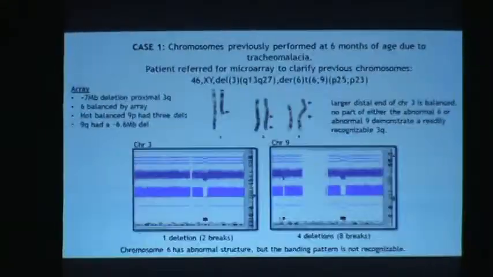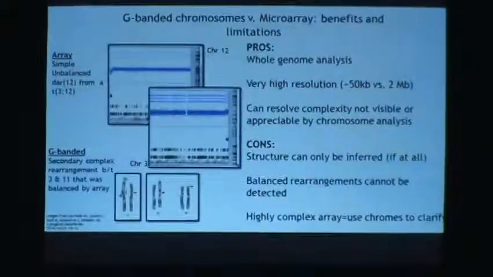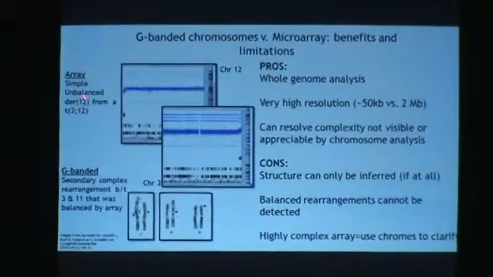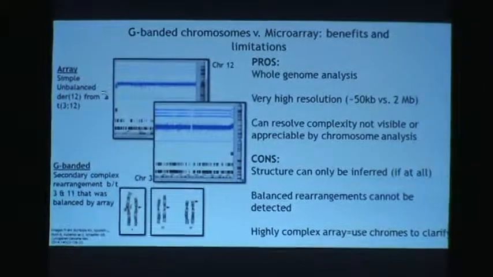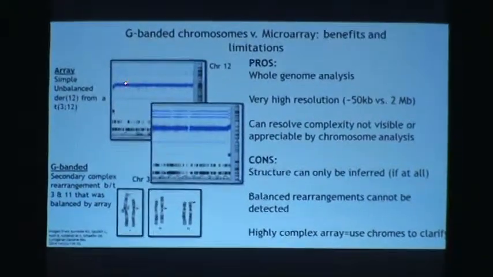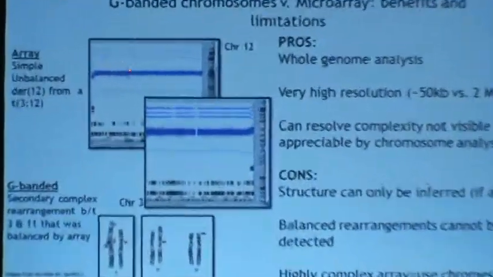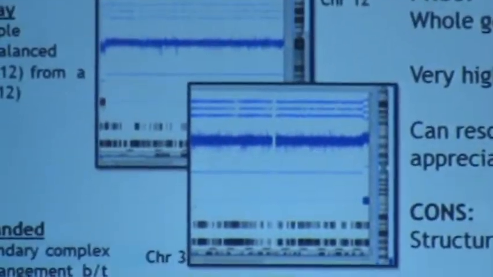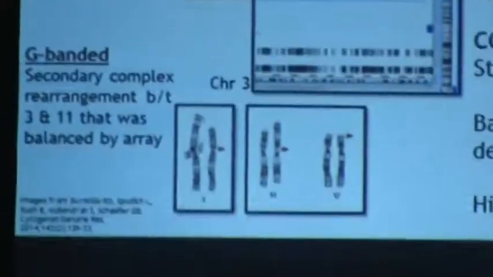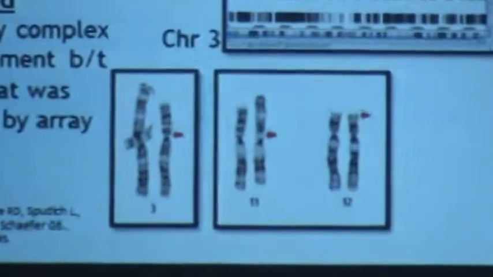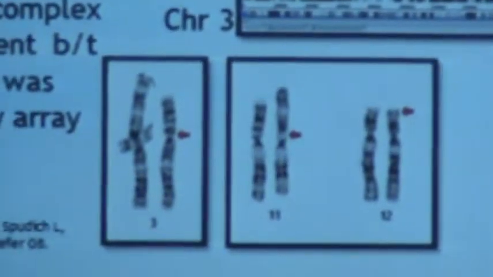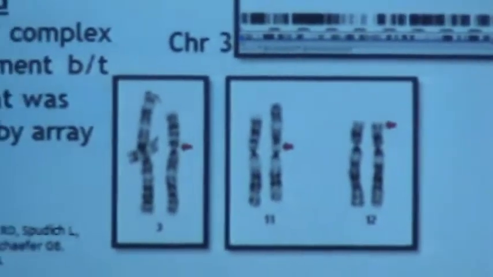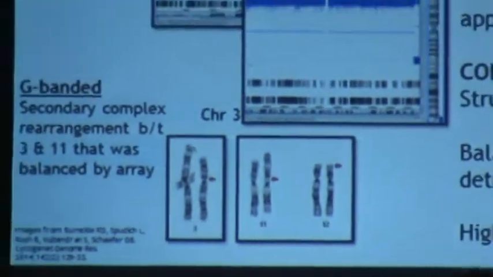So the images on the left are from a published case from our lab where the array showed a simple unbalanced derivative 12 from a 3;12 translocation. And once we did the chromosome analysis, we found a secondary rearrangement between chromosomes 3 and 11 that was balanced by the array. So this case, along with the cases that I will present, are all examples of where no one test is sufficient.